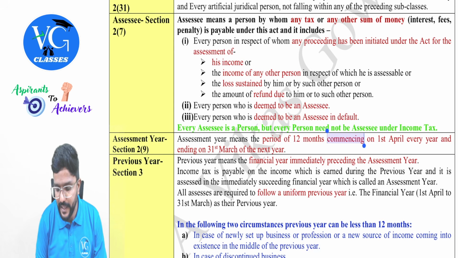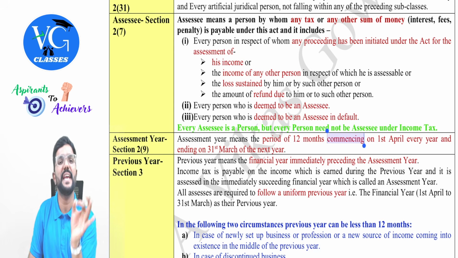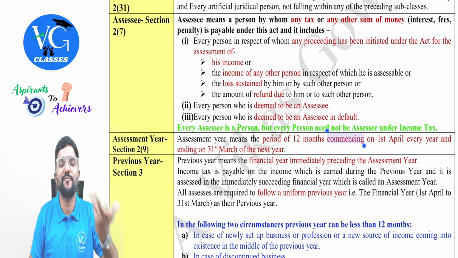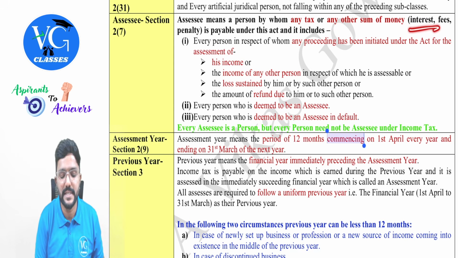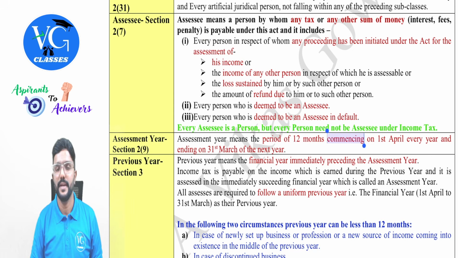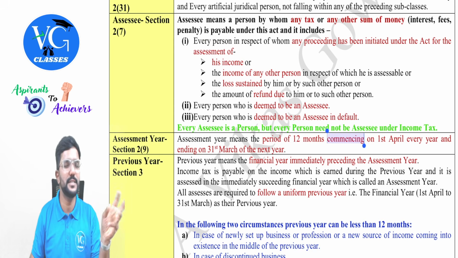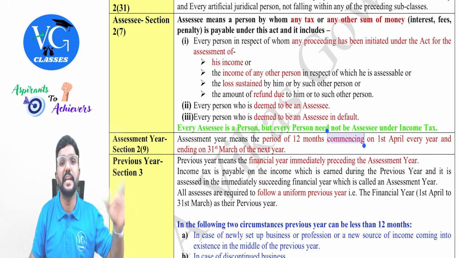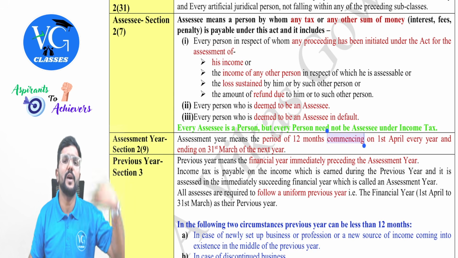Okay. Or any other sum of money. They have used the word any other sum of money. Any other sum of money means what, sir? It is like interest, late fee, penalty, guys. Interest, late fee, or penalty. For example, sir, I have not paid income tax, but I have just paid some late fee for filing my nil return or loss returns.